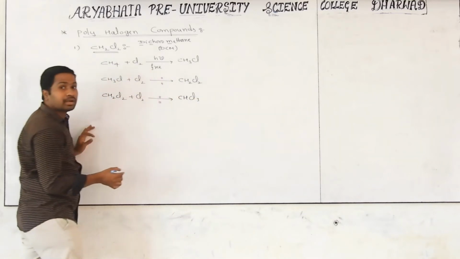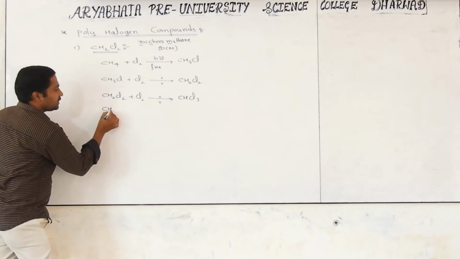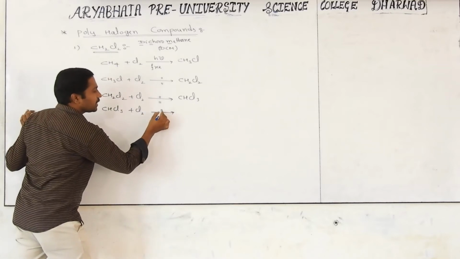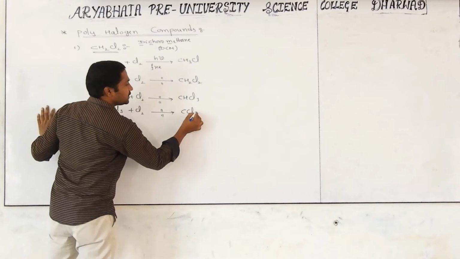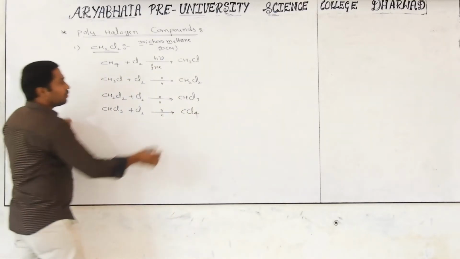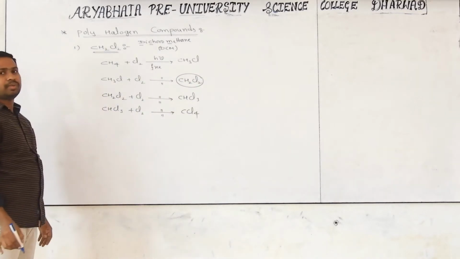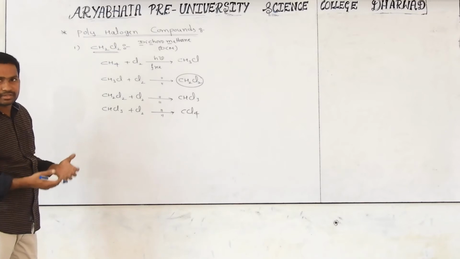What is the name? Trichloromethane. Still has capacity. CHCl3 will react with chlorine in presence of sunlight. That hydrogen also can be replaced. Then we are getting CCl4. Right now we are discussing this compound, dichloromethane, DCM. What are the characteristics and where is it useful to us?